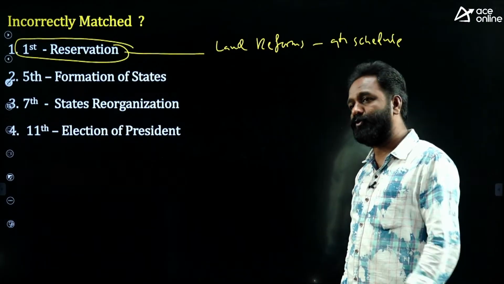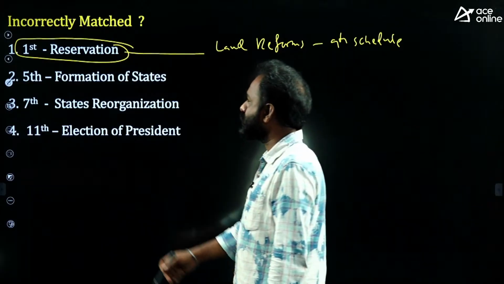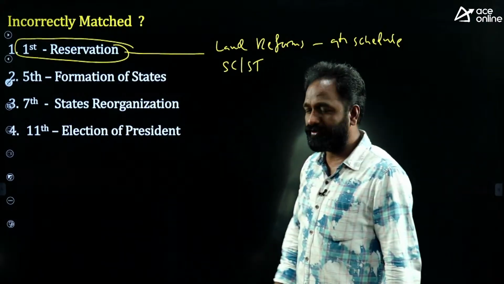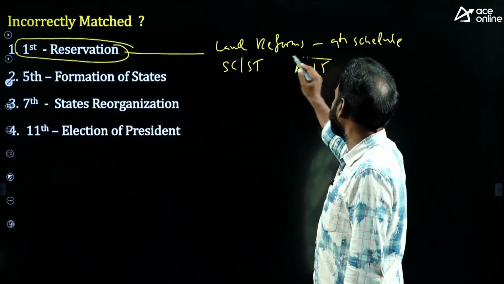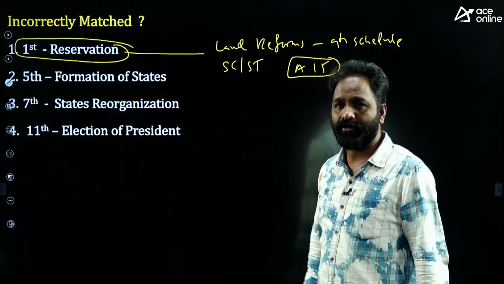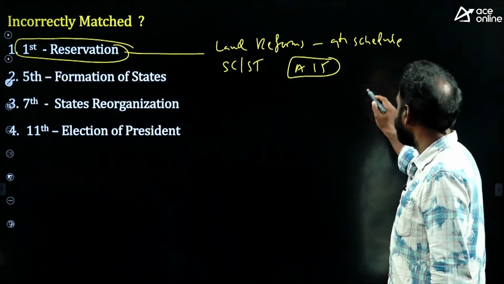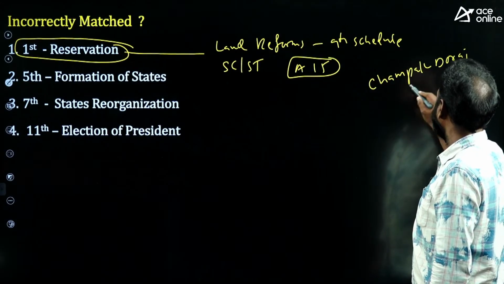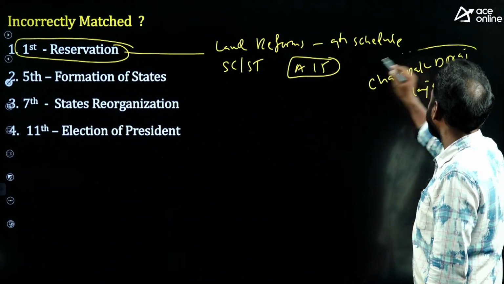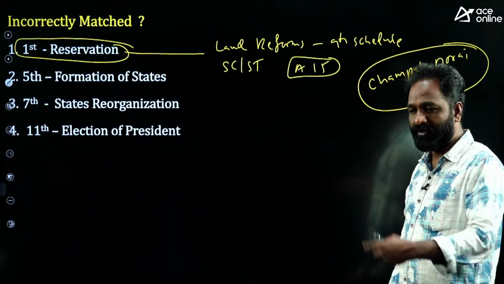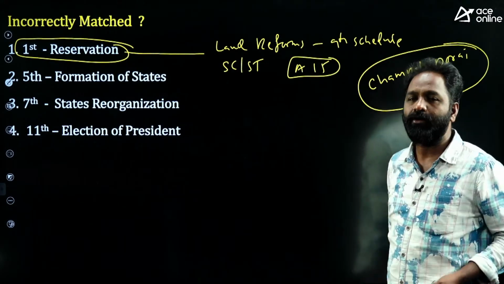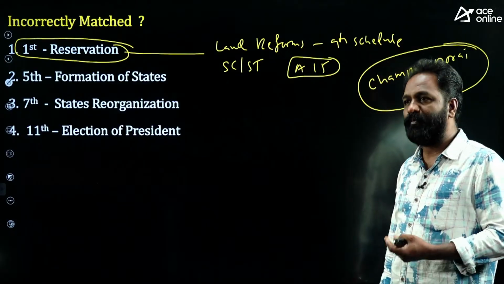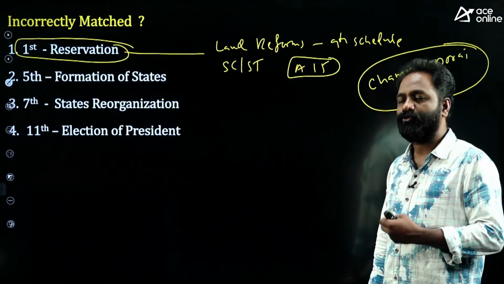The first constitutional amendment is related to the zamindari system, and also to reservation, because SC and ST were given reservation and they amended Article 15 because of one Supreme Court judgment, the Champakam Dorairajan case. In the Champakam Dorairajan case, the Supreme Court rejected the reservation system in employment because it was not mentioned in the original constitution. Based on the Supreme Court judgment only, the government of India amended the constitution through the first amendment.